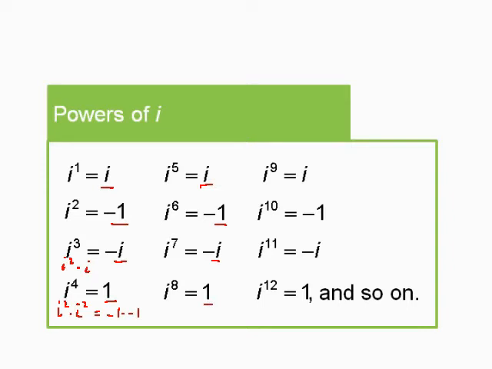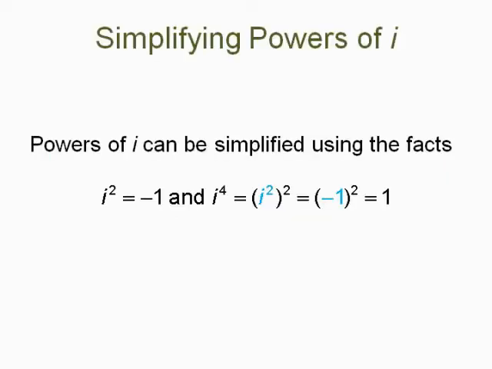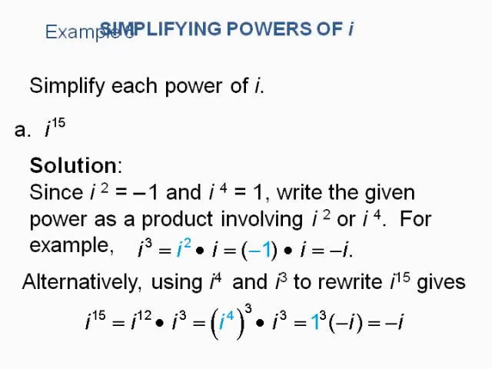So this happens in patterns of 4 forever and ever. If you are asked for a power of i question, you are going to get one of these four answers circled. You're either going to get i, -1, -i, or 1. Powers of i can be simplified using these facts. The easiest two to always try to get things in terms of are i squared, since that comes out to the real number -1, and i to the fourth, which comes out to the real number +1. So always try to break things down into i squares and i fourths.